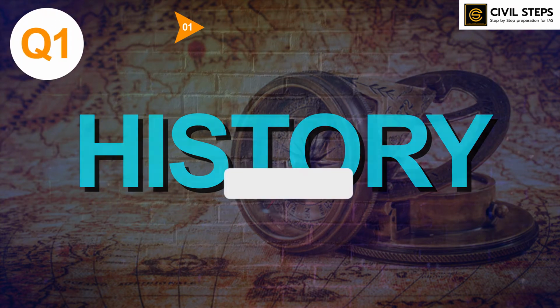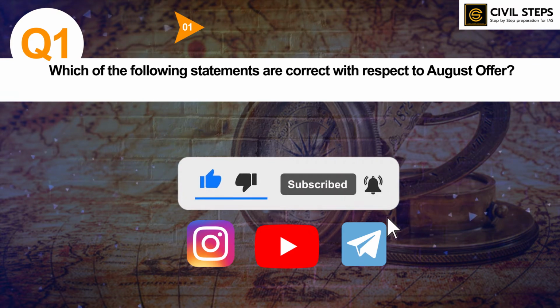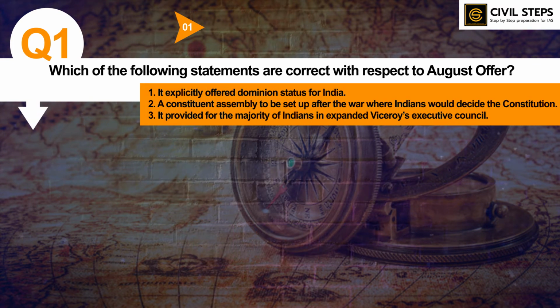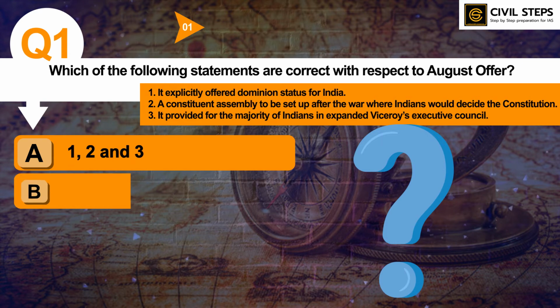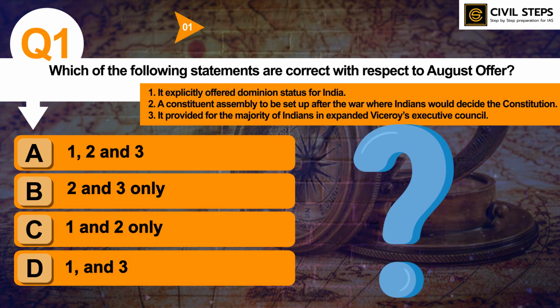So, the first question is, which of the following statements are correct with respect to August Offer? First, it explicitly offered dominion status for India. Second, a constituent assembly to be set up after the war where Indians would decide the constitution. Third, it provided for the majority of Indians in the expanded Viceroy's Executive Council. Select the correct answer using the codes given below. Option A 1, 2 and 3, B 2 and 3 only, C 1 and 2 only, D 1 and 3 only. So you can write down your answer in the comment section.